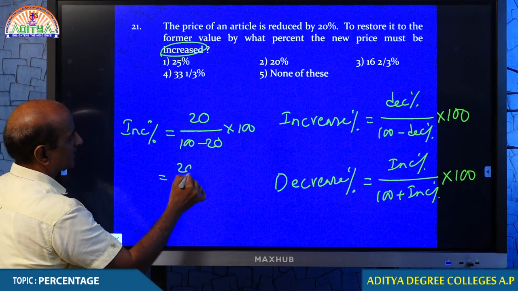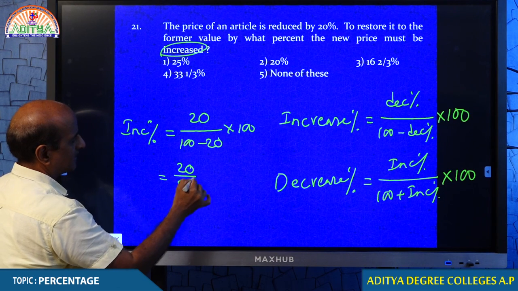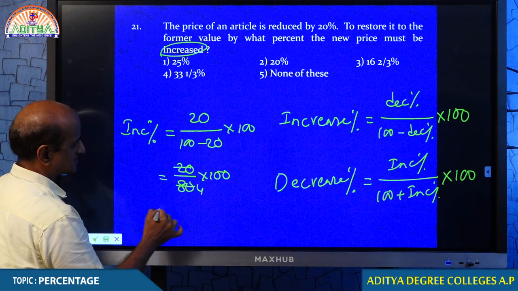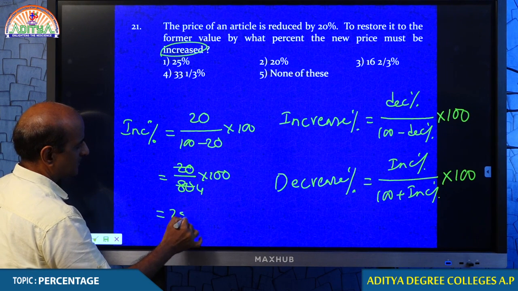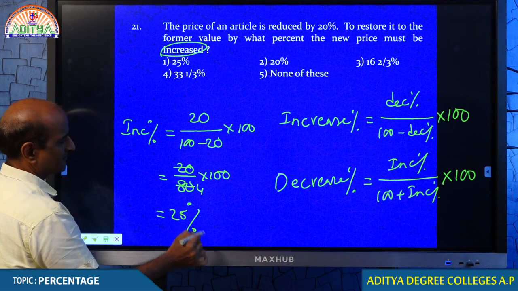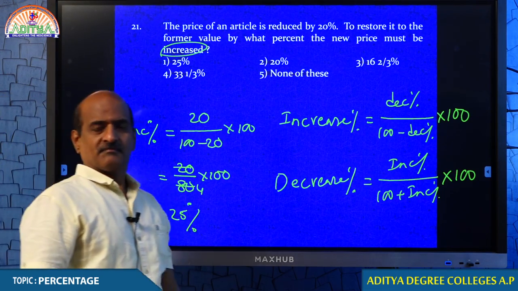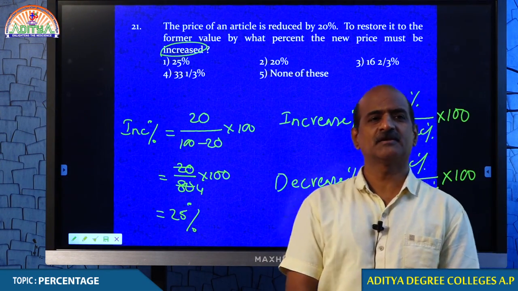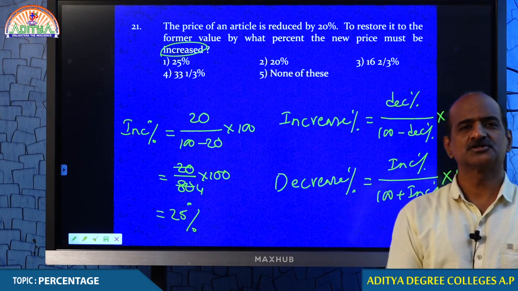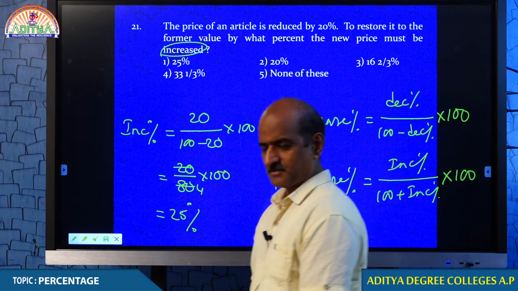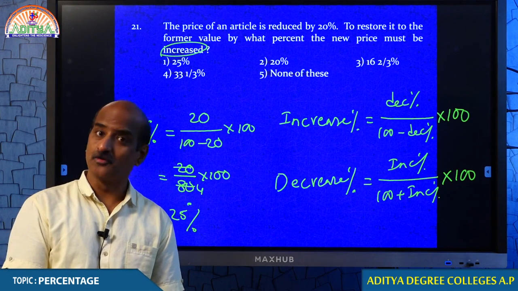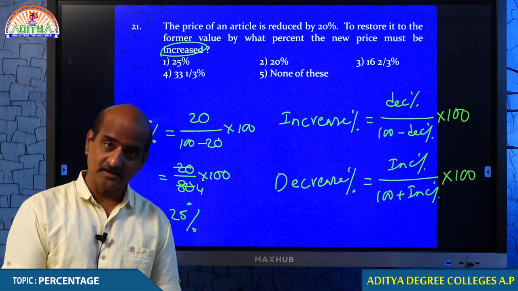Therefore, 20 by 80 into 100. 20 fours are 80, 100 by 4 is 25%. So if it decreases by 20%, proportionately it increases by 25%. You get it, right?